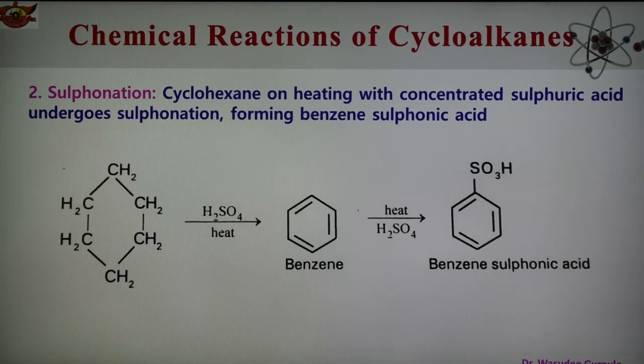So cyclohexane is first converted into benzene, and after that benzene is converted to benzene sulfonic acid. So this is the simple reaction which is taking place, known as the sulfonation reaction. A sulfonic acid group is attached to the carbon of the ring. So this is the sulfonation reaction.